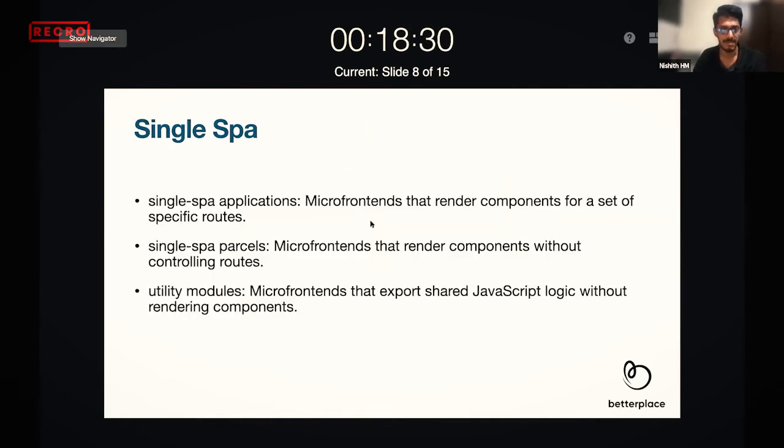Going to the next, why single spa? Why did we actually arrive at single spa? When we were doing certain R&D, we found there is micro frontend Module Federation, which gives certain ideas of how to develop a micro frontend. So we read all those things and we tried to trigger using an iframe, but iframe is not that performant, and we had a lot of issues on responsiveness, and we got certain issues with styling also.